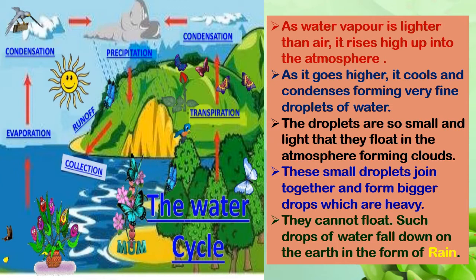Now, these small droplets, as they are floating, combine with other droplets of water and they become bigger drops. Now, these bigger drops are much heavier. When they are floating and they combine together, they become heavier. So, now they cannot float anymore. So, they start falling down in the form of rain. So, that is how we get rain on our earth.